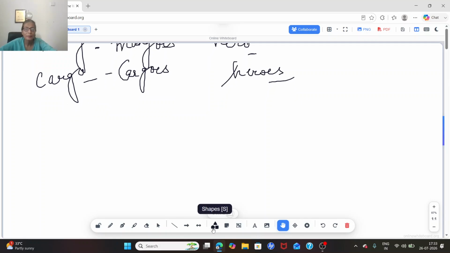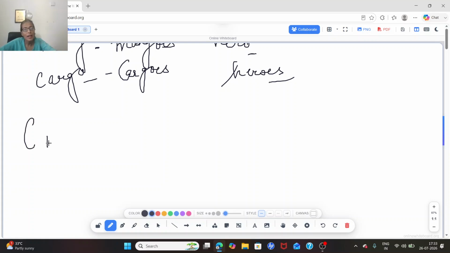City is ending with Y. This Y plays a major role. Now see this Y very carefully. When this Y has a consonant before it, the Y is dropped, and after the consonant we add IES.